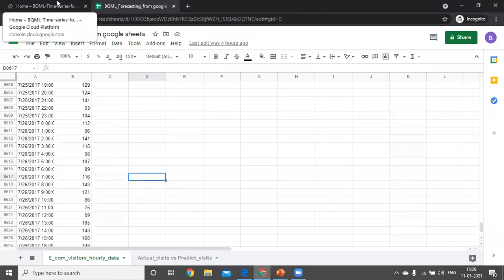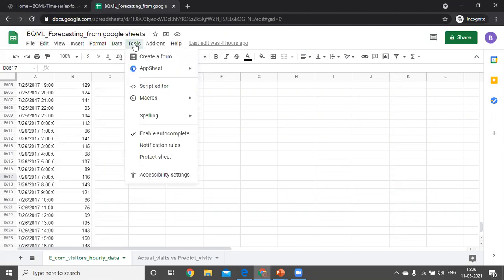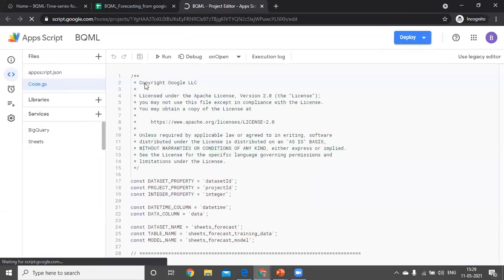Here we don't have any customized menu, so we're going to build one using Apps Script. If you go to Tools, we will get the Script Editor, which takes us to Apps Script. This is the Apps Script.